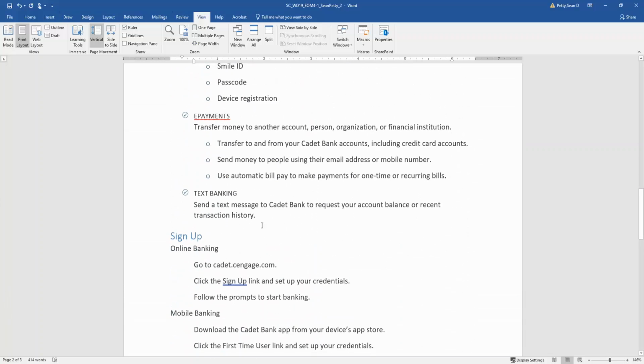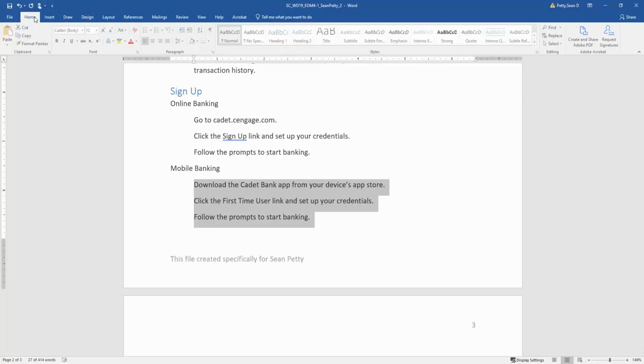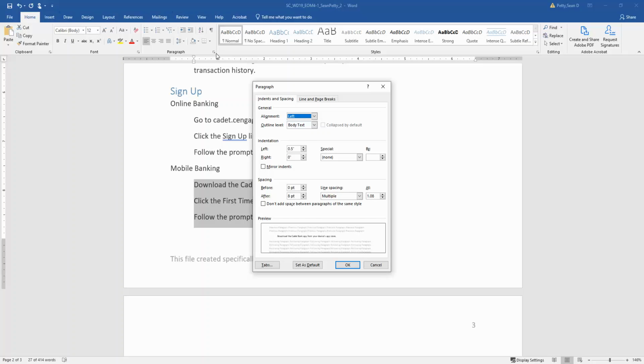Let's go down to the mobile banking. I'm going to go ahead and select this area here. So it says in the instruction to apply a right indent to the list in the mobile banking section. So what I'm going to come over here to do now is click on the Home tab. I'm going to click on Paragraph. And I'm going to go over here. There's an indentation, but what we want is a right indentation, not a left indentation. So I'm going to get rid of this and increase this by 0.5.